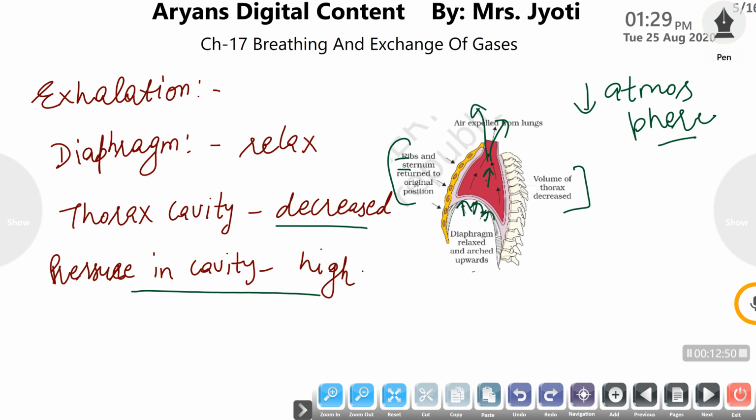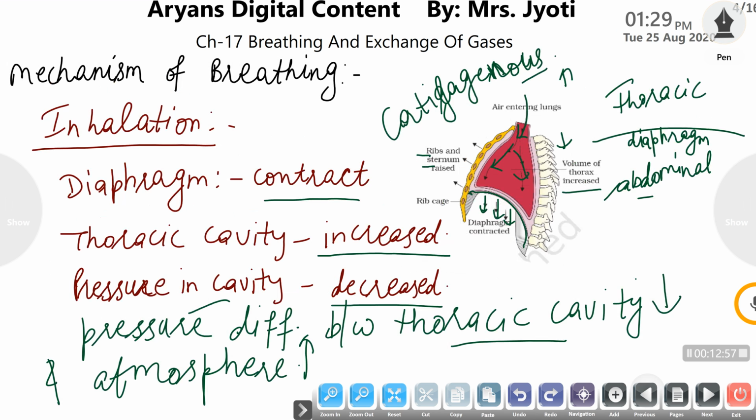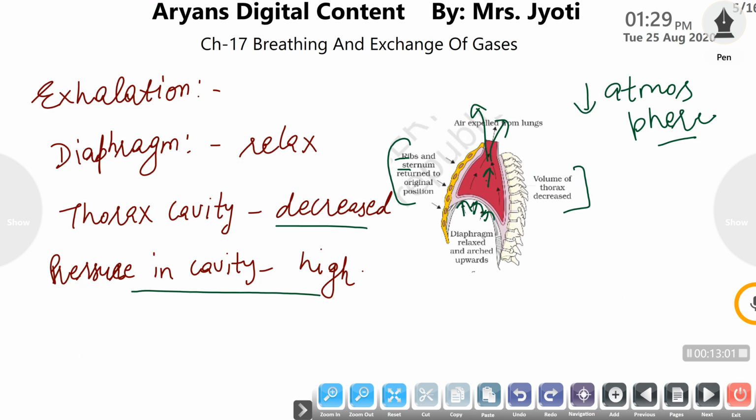When the pressure is lower in the thoracic cavity due to contraction of the diaphragm, air enters the lungs, and when the pressure is higher in the thoracic cavity due to relaxation of the diaphragm or decreased size of the thoracic cavity, then air is expelled to the atmosphere and it is termed exhalation.